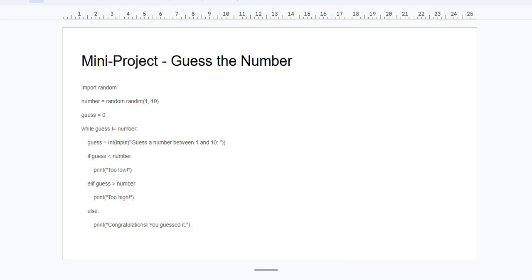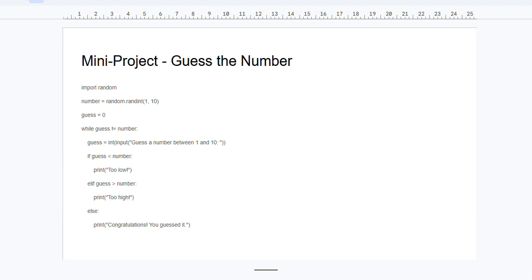Here is the task for you, a mini project, that is nothing but guess the number. So we have to import a random module, and then we have to generate a random number, then guess the number. If the guessed number is not equal to the number, then it should keep going, else it should stop the while loop. We are casting the input to an integer.